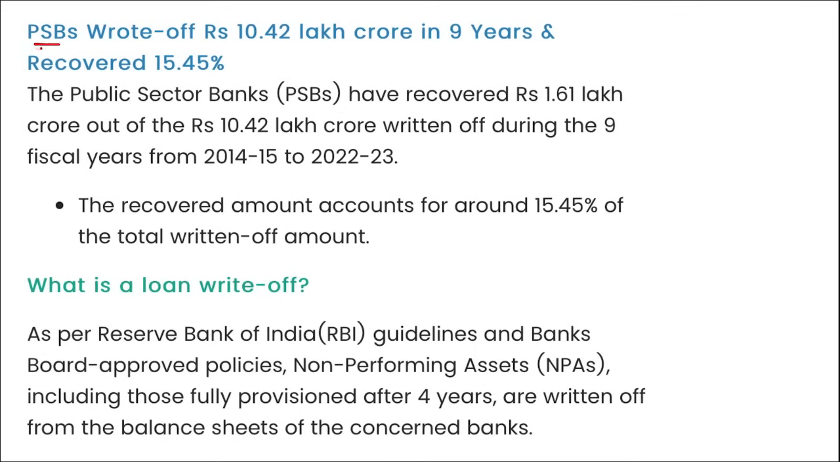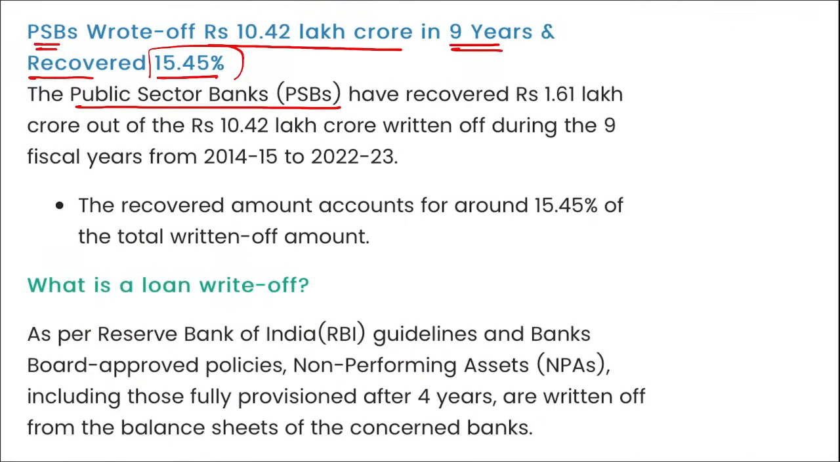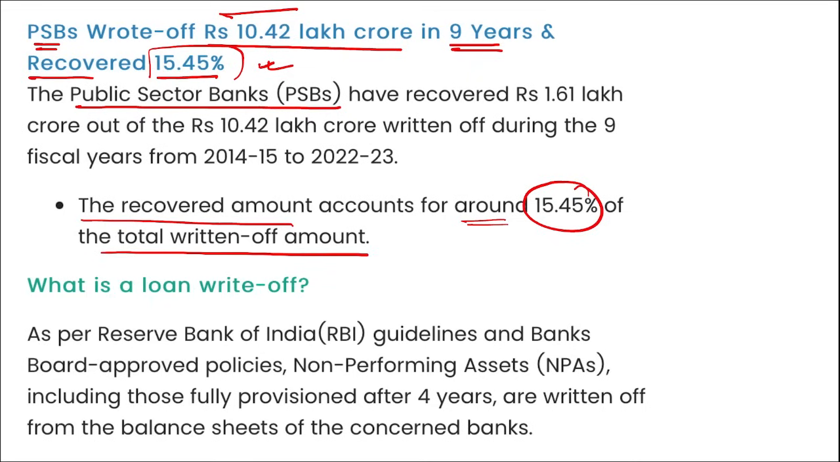Next, PSBs, that is your public sector banks, have written off 10.42 lakh crore rupees in the past years and have recovered 15.45%. I repeat, government public sector banks have written off bad loans of 10.42 lakh crore rupees in the last 5 years, and they have recovered just 15.45% of them. The recovered amount accounts for around 15.45% of the total written off amount.